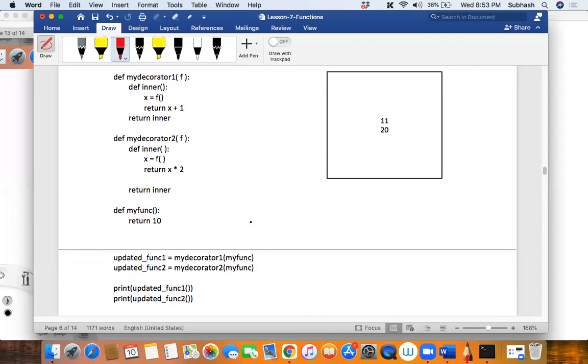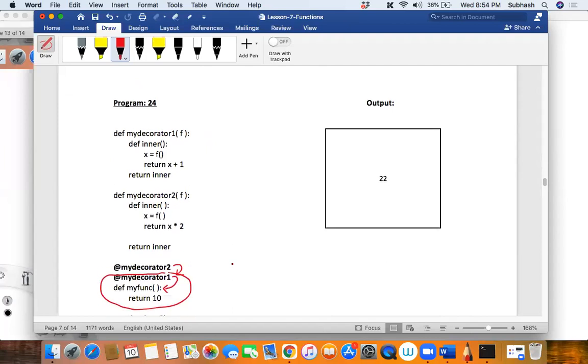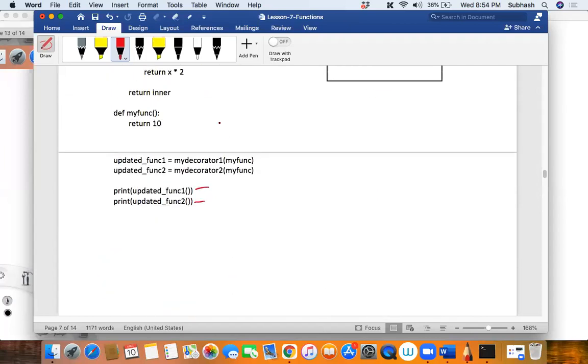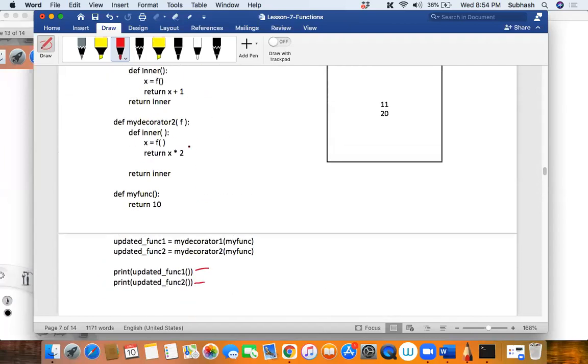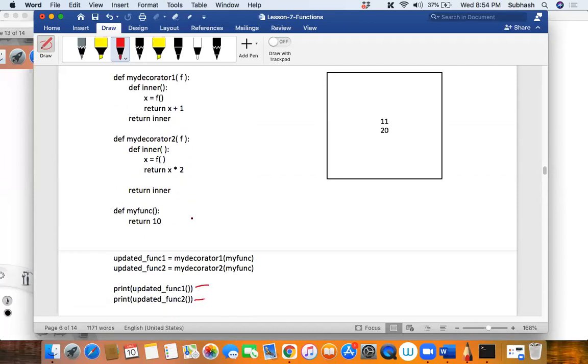This will print the first value, and then this will not work on the already existing value. It will print a new value. What if I wanted to print both the decorators' output? It means you want to do it like this. Then you have to make some modifications inside this only.